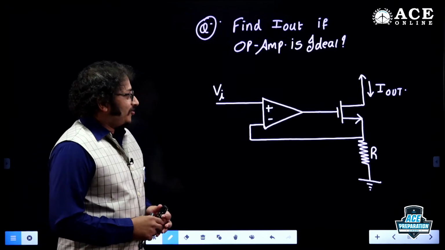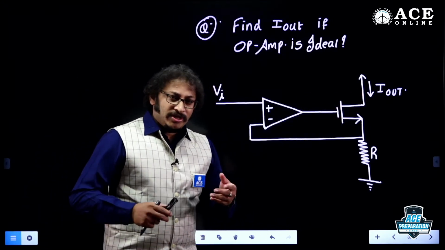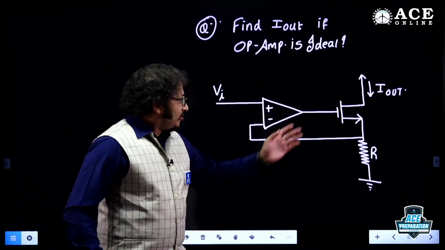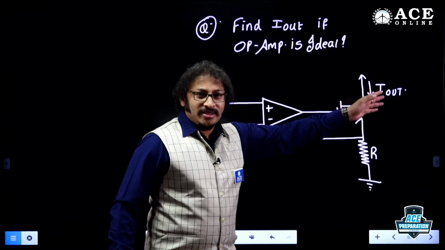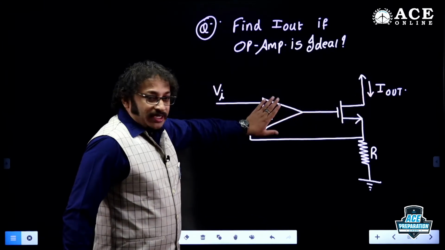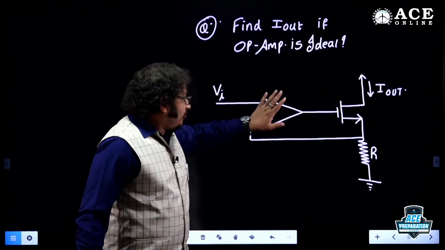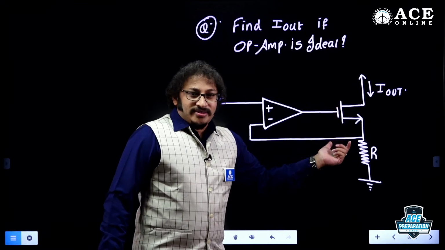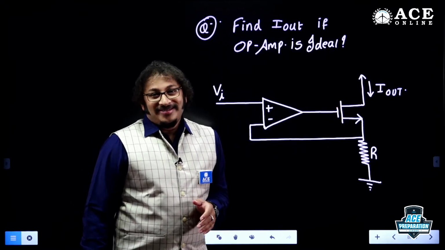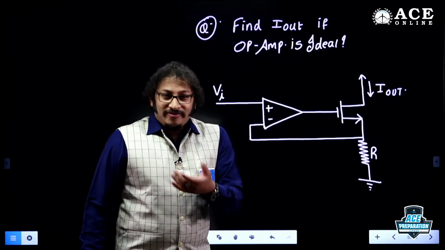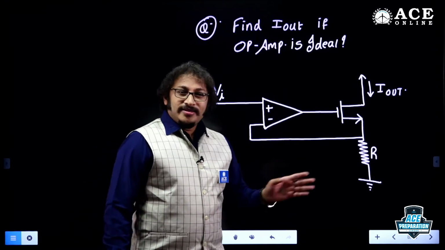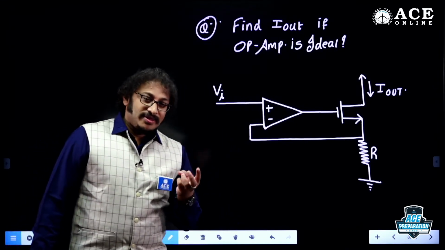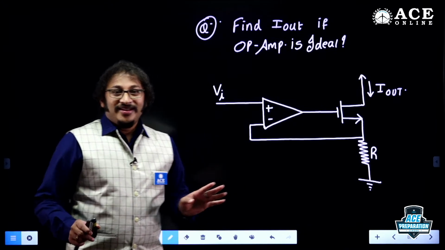I told you number of times, my dear student, this is the output. The place where output is taken, that is the place where the load exists. Am I right? So here, assume it is a load. So between the op amp and the load, or between the op amp and the final output, if any device exists, a diode or a BJT or a MOSFET or multi-stage designs, if any circuit exists in that way, then I can simply go with the 3 steps. What is that? Comparator, second, status, third, solving the circuit. That's it. Am I right?